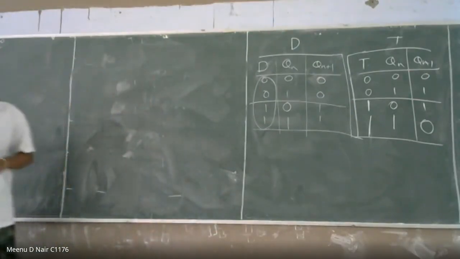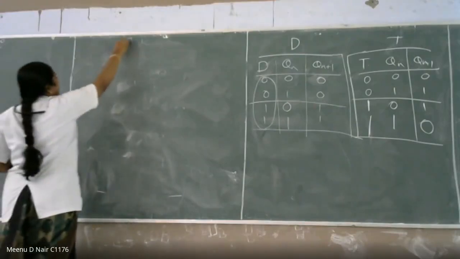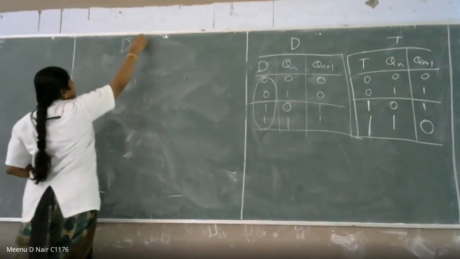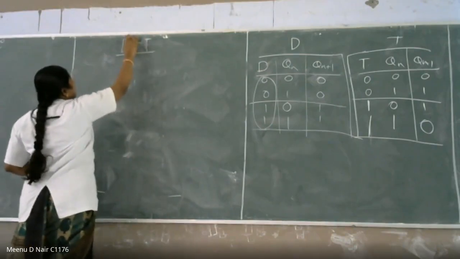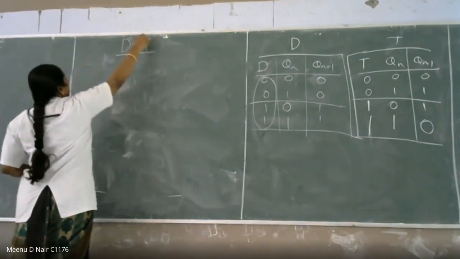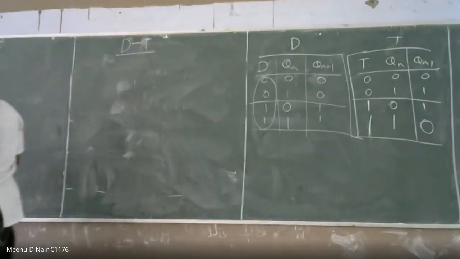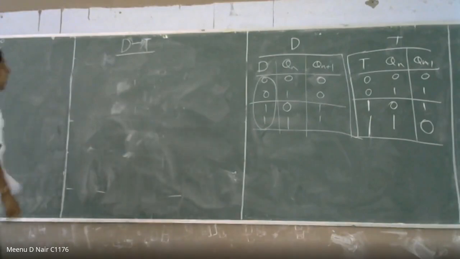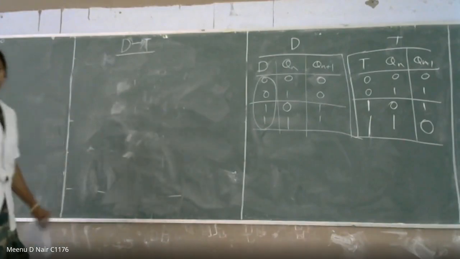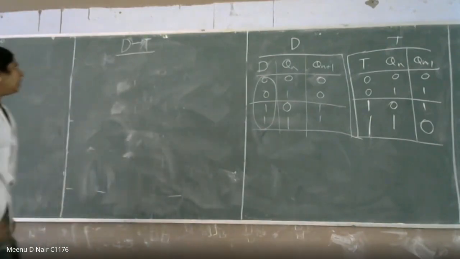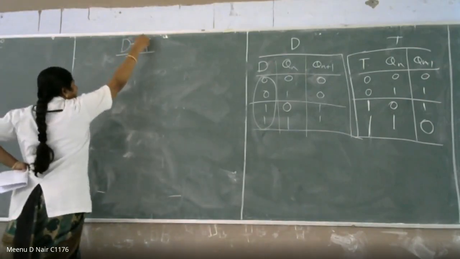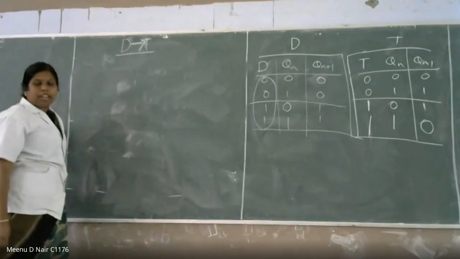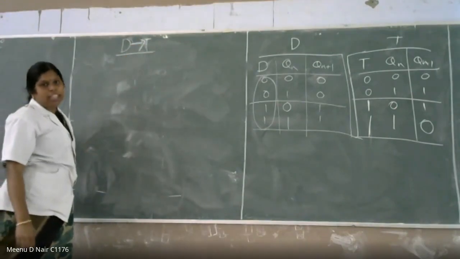So first we are going to see D to T flip-flop conversion. D flip-flop to T flip-flop. This is what we are going to see now. So what are the things we have to write in the truth table? Here we are converting D flip-flop as T flip-flop.